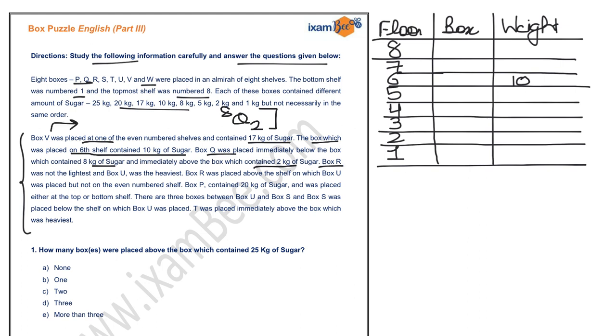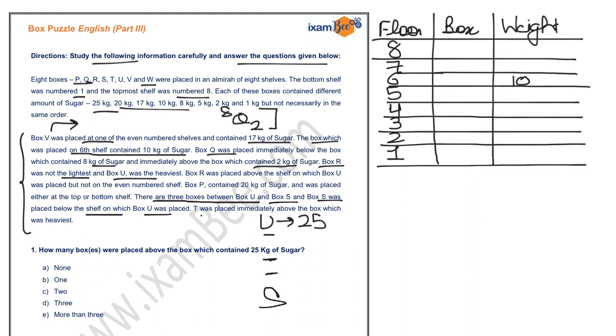Now box R was not the lightest, right? And box U was the heaviest. The heaviest among all is 25 kg, that means you must have 25 kg weight, right? Now if you read these conditions, there are 3 boxes between box U and box S, and box S was placed below the shelf on which U was placed, right? So there is a gap of 3 boxes between U and S, and S is placed below.